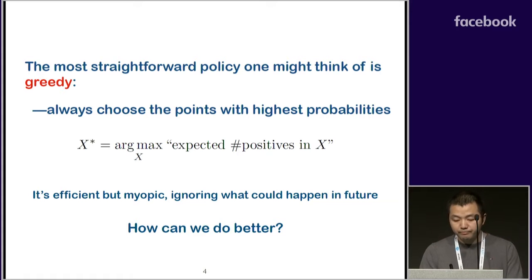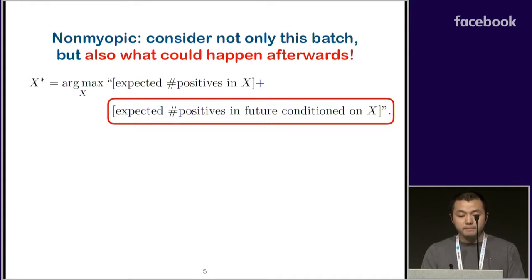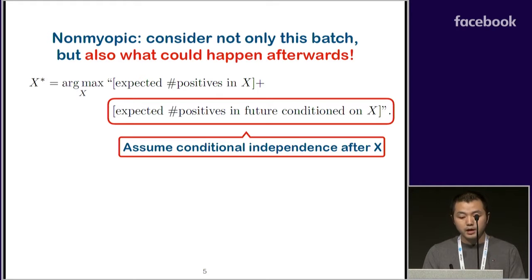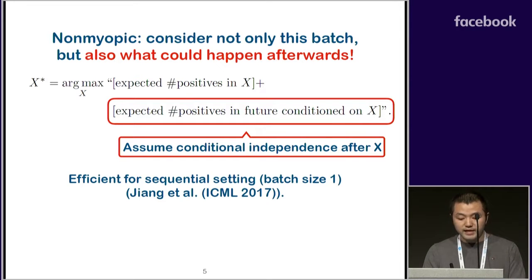How can we do better? So we propose non-myopic batch policies. That is, we consider not only how much we get from this batch, but also the expected future reward if we choose this batch now. However, this policy is computationally intractable, since we have to recursively simulate a search tree of size exponential in the remaining budget. We adapt an idea developed in our previous work and compute an approximate expectation by assuming conditional independence after this batch. This is efficient in the sequential setting.